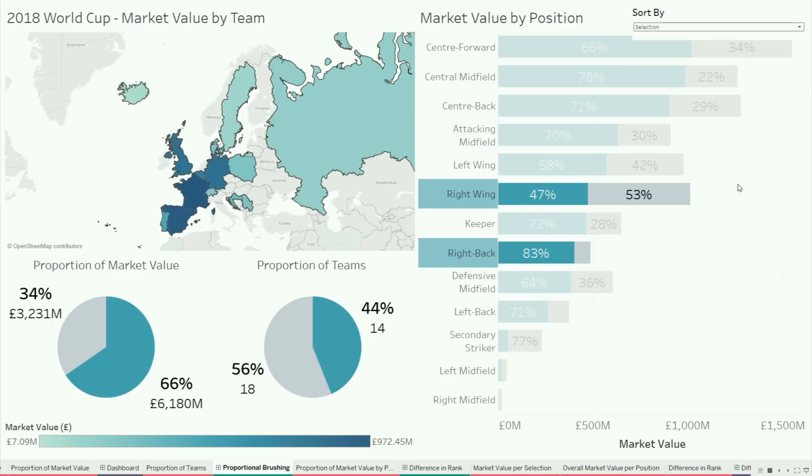So it's not just about proportional brushing, it's about being able to interpret data much more correctly than if you're just filtering and reporting on what the number is. It is the analysis of differences and the comparison to a baseline that is required in order to draw any kind of conclusions or interesting insights about the data. So again, this is why I'm so excited about this new capability.